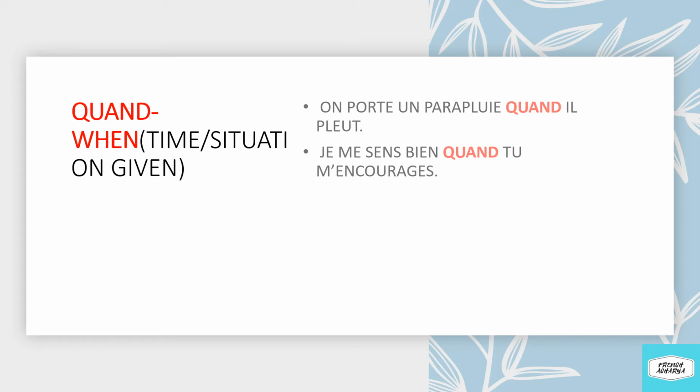The other example is Je me sens bien quand tu m'encourages. I feel good when you encourage me. I'll repeat. Je me sens bien quand tu m'encourages. I feel good when. So this when is the conjunction. It is connecting two sentences. I am feeling good, this is the first sentence. And the other sentence is you encourage me. So these are the two sentences and we are connecting them by the conjunction quand. I feel good when you encourage me. Je me sens bien quand tu m'encourages.